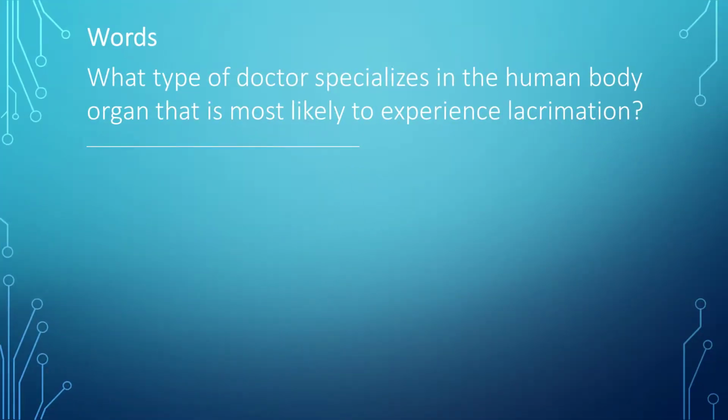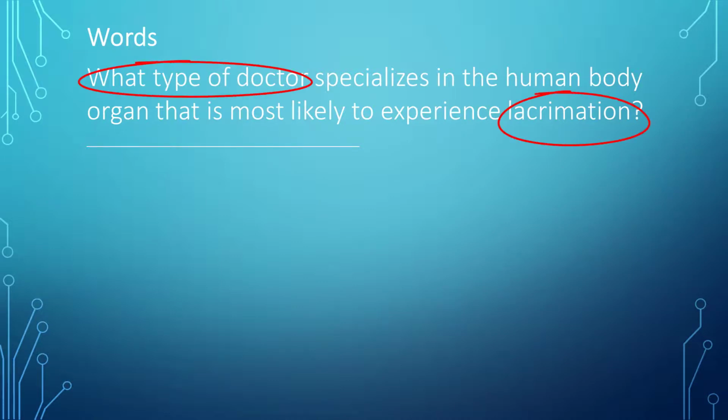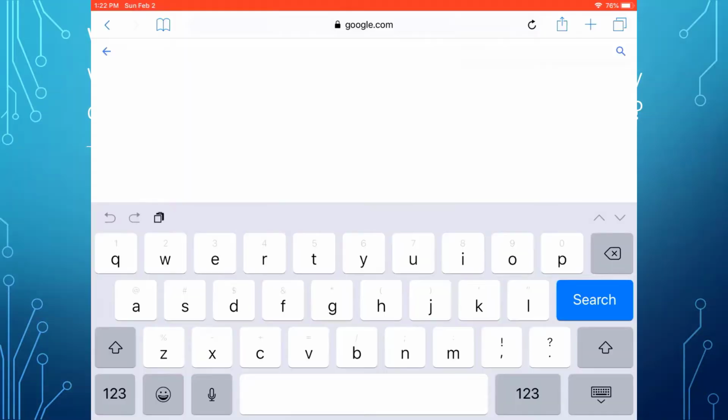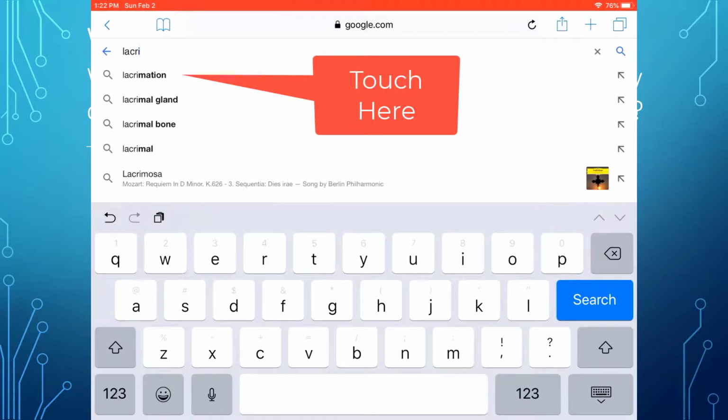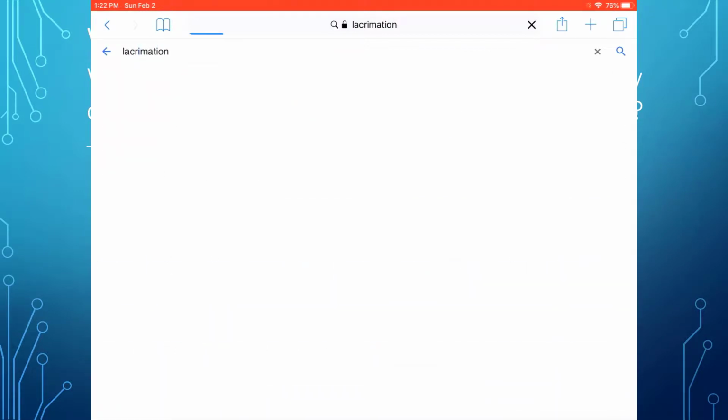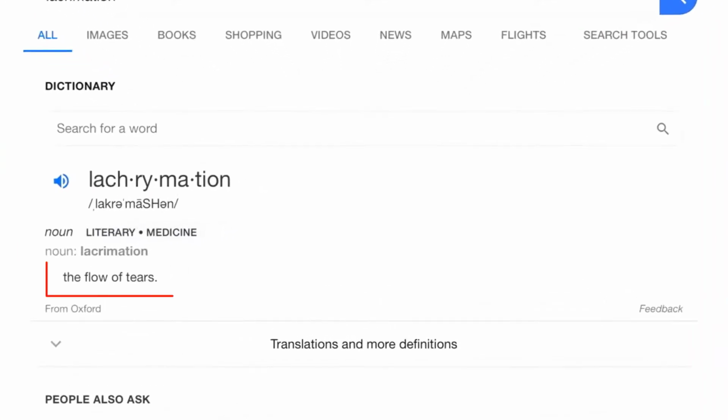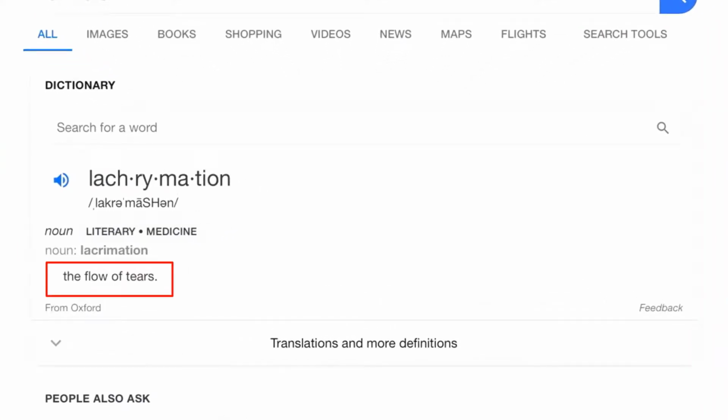The next question is, what type of doctor specializes in the human body organ that is most likely to experience lacrimation? Again, I need to break the question into parts, and my first search is to determine what organ is associated with lacrimation. To keep the search short, I will simply start to type in lacrimation. I see the definition deals with tears, so therefore the organ is eye.